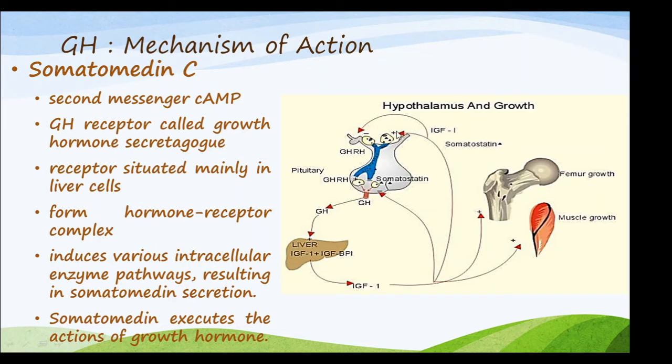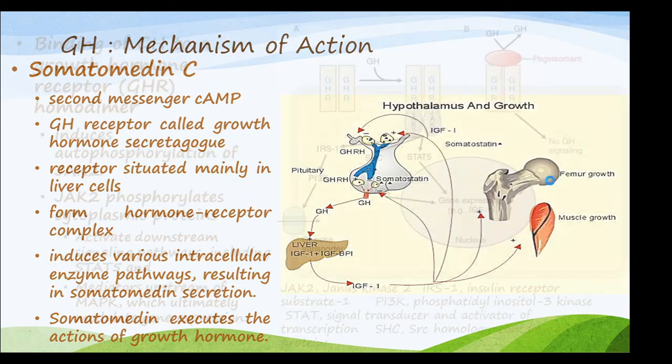It has a positive effect on the hypothalamus. And the IGF-1 has again a stimulatory effect on femur growth, that is a bone growth, and it has a positive effect on the muscle growth.